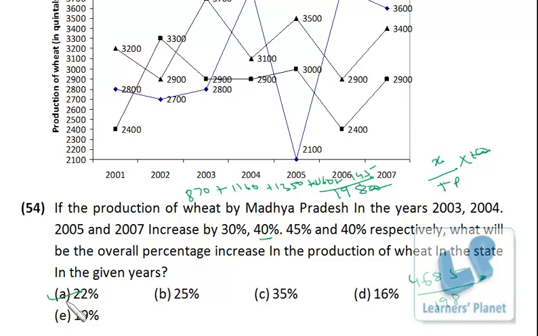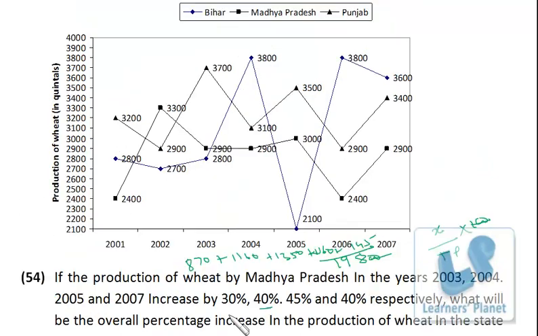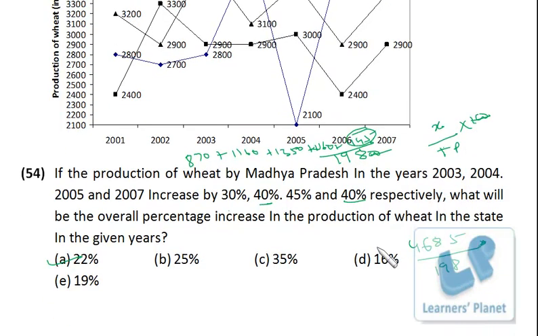Okay, so I hope you are clear. I'm sorry friends, I have done one mistake over here. In 2007 it is just 40%. Instead of that I have taken 45%. So if it is 40%, then this 145 will not be there. Though there is hardly any difference in answer, so this 145 I remove from this.